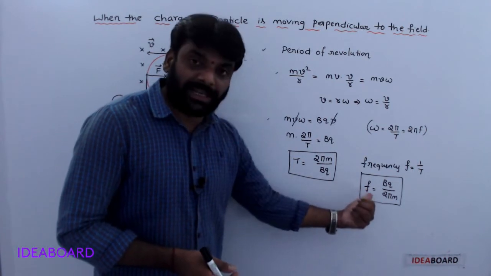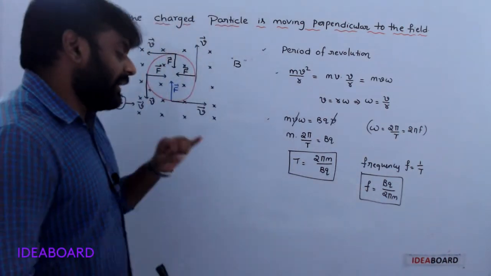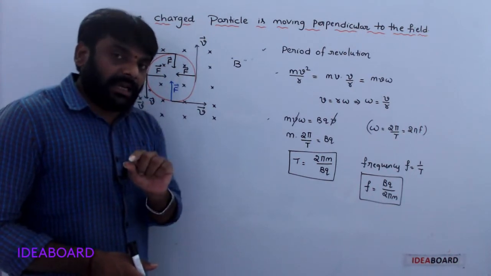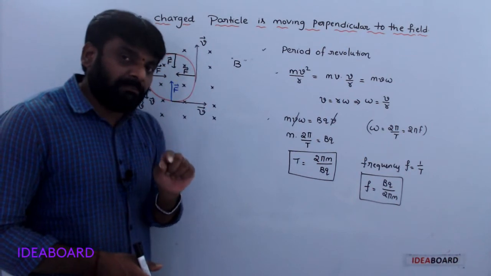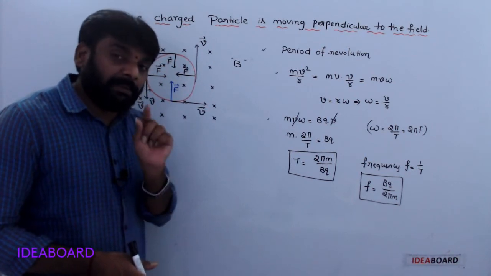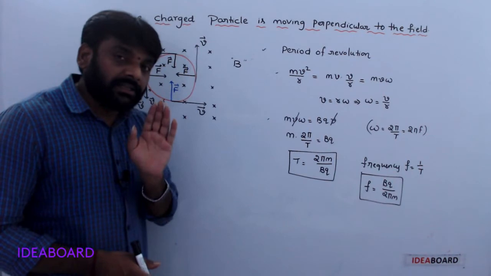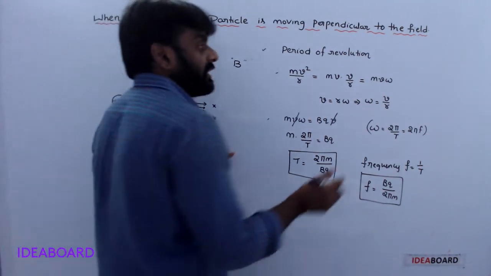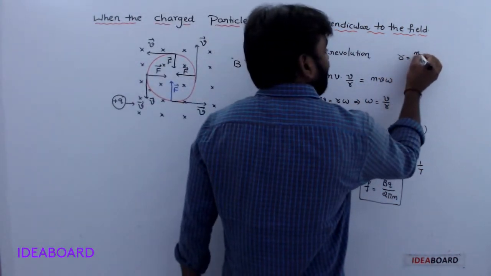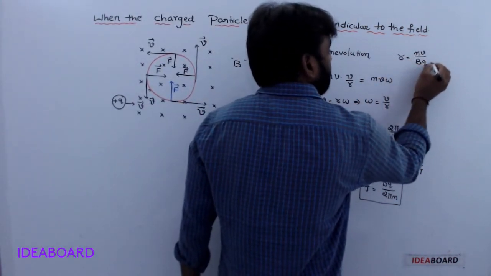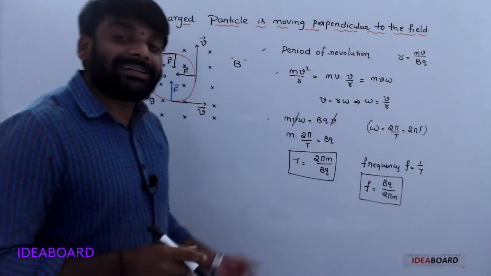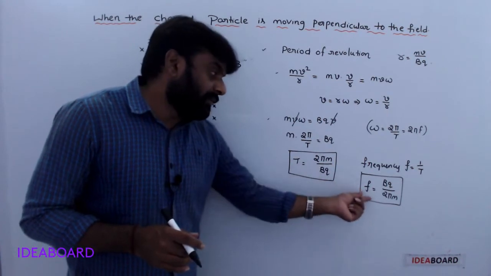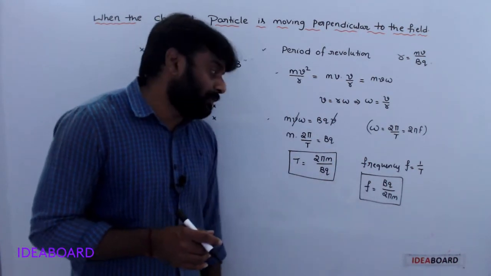This one is frequency. So here the main important points: if the charged particle enters a uniform magnetic field perpendicularly, the path of the charged particle is a circular path. First point. Second point, the radius of that circular path r is equal to mv by BQ, and the time period of that revolution is equal to 2 pi m by BQ. Frequency is equal to BQ by 2 pi m.